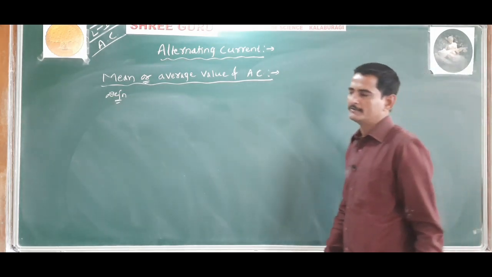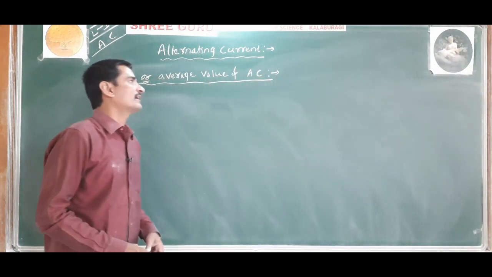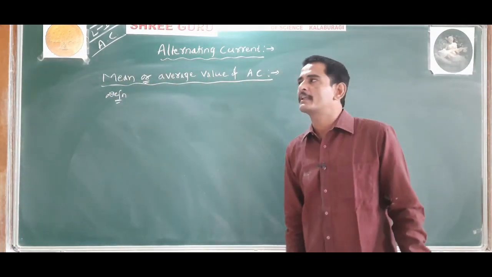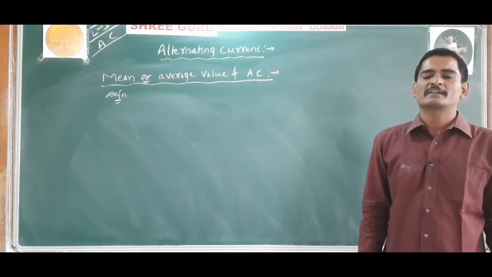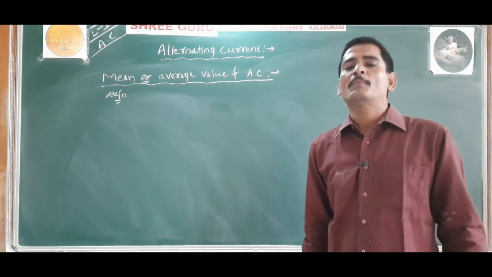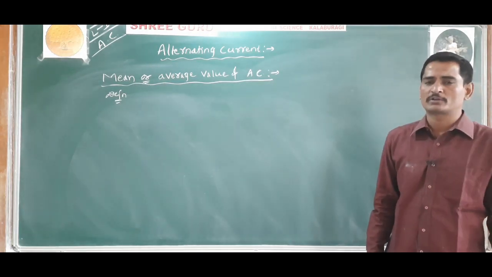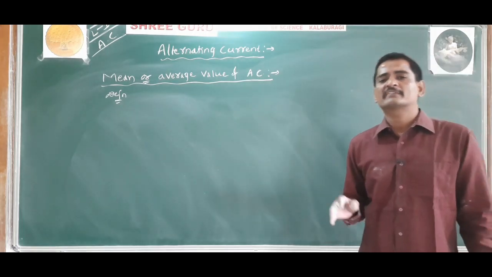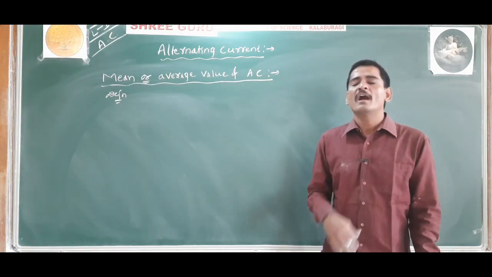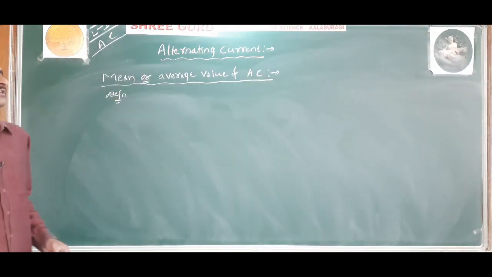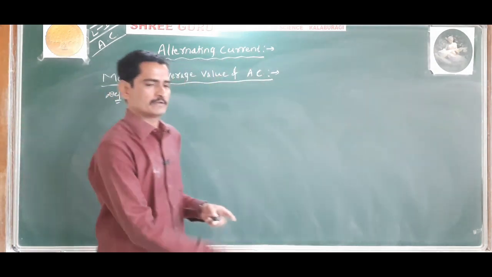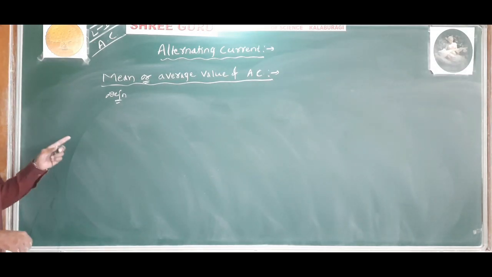Listen to the definition carefully. Mean value of alternating current is that value of steady current which sends the same amount of charge through a circuit in the same time as is sent by an alternating current through the same circuit over a half cycle. Understood? So that is the definition for mean or average value of alternating current. Okay, so now let us derive the expression.